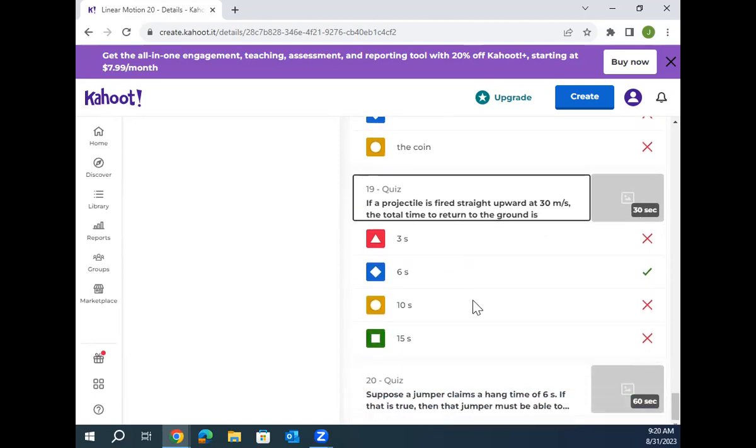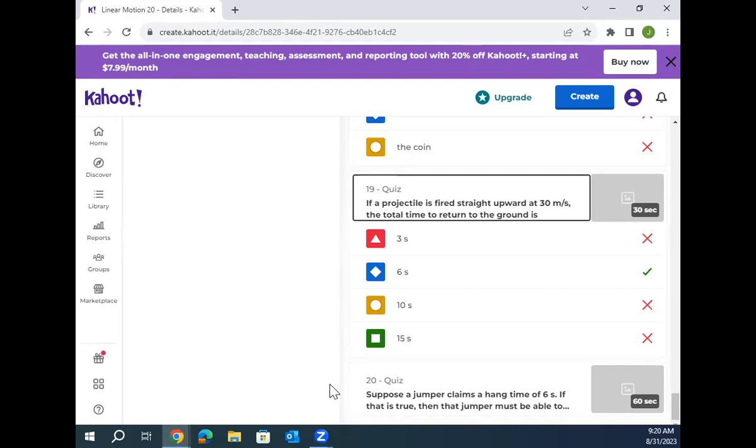Okay. Last one. Here's a good challenge question. Suppose a jumper claims a hang time of 6 seconds. Now it's kind of ridiculous that you jump off the floor and it's not 6 seconds till you hit the floor again. Let's just run with the numbers. It's just a mathematical question, right? Maybe it's a little kid. Like, I can jump for 6 seconds. If this is true, then that jumper would be able to jump to a height of what? You leave the floor, you don't get back to the Earth's surface until 6 seconds later.